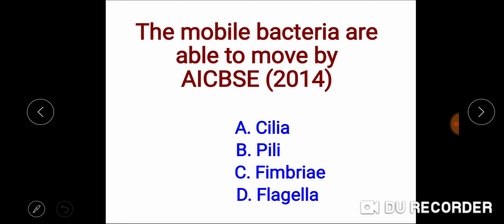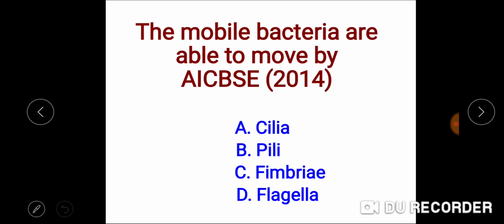These pili are elongated tubular structures made up of a special protein called pillin. There are mainly 1 to 4 pili per cell, and they help in the conjugation, transfer of the genes from the plasmid from donor to the recipient, जिस प्रोसेस को हम कहते हैं conjugation.